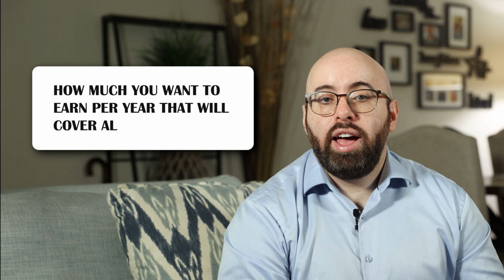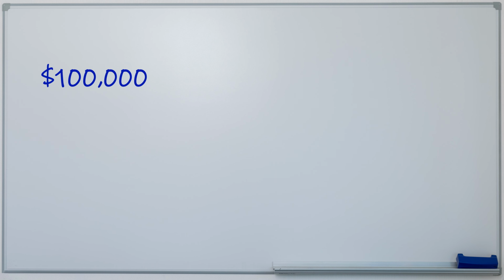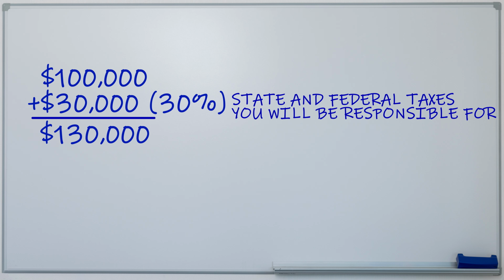First, you want to consider how much you want to earn per year that will actually cover all your expenses and your taxes. Let's say you wanted to earn $100,000. Now, with this amount, I would suggest you add an additional $30,000, as that would represent about 30% of the combined state and federal taxes that you'll be responsible for paying when running your practice. By adding that amount, this now pushes your yearly income to $130,000.